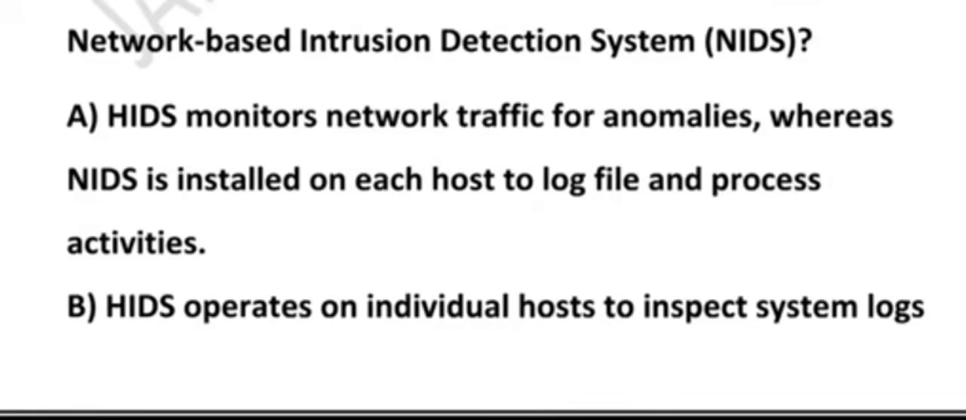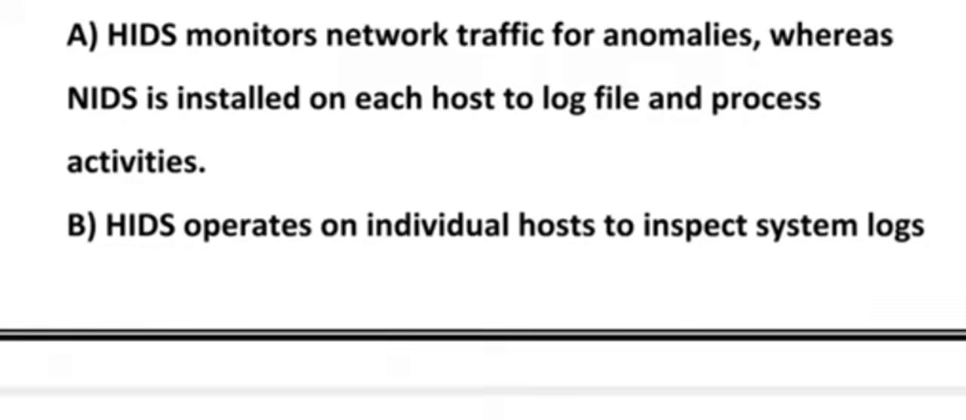Now let's break down each and every option. Option A says HIDS monitors network traffic for anomalies, whereas NIDS is installed on each host to log file and process activity. This is completely reverse. HIDS does not monitor the network. It watches the host. Host means the system it is installed on. NIDS does not sit on every host. It watches network traffic centrally. Like HIDS inside your house, NIDS outside your house. So option A is completely wrong.